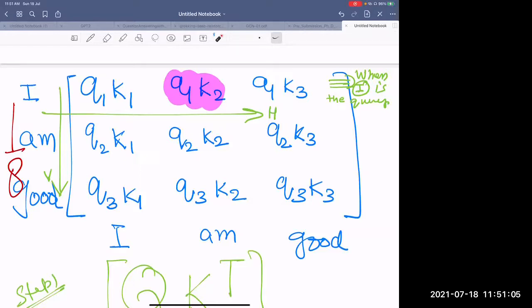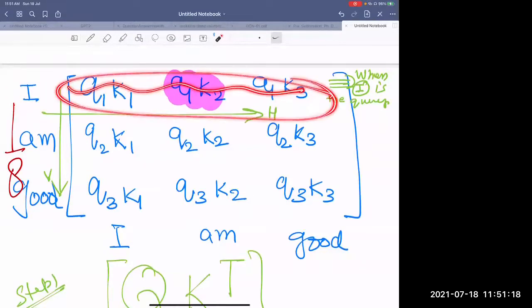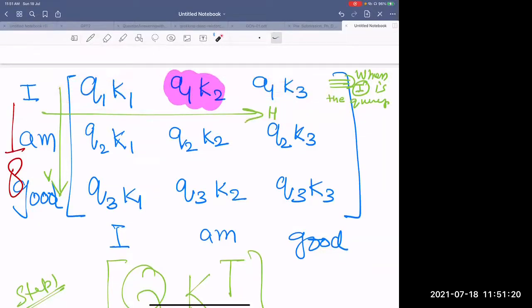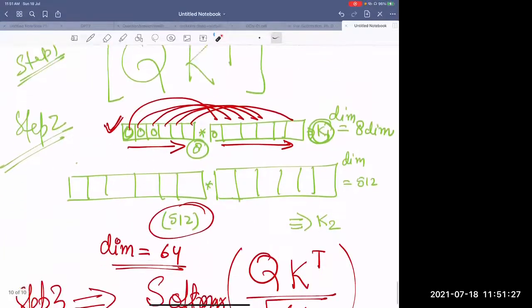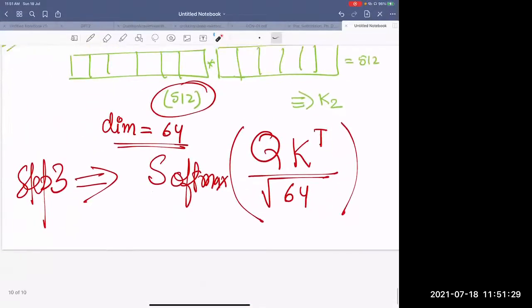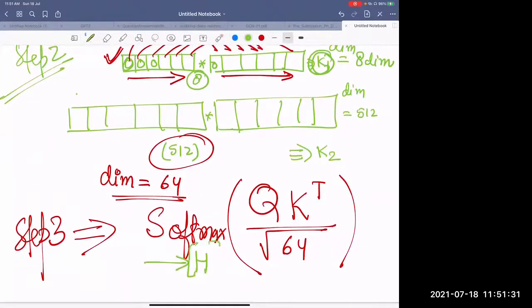I think so, sir. आप बिल्कुल ही सही सोच रही हैं. That's true. It has to be applied in this direction because all the relationships of that word are here, and then you apply softmax over here. Then this will be converted into its related probabilities. So softmax needs to be applied in the H direction.